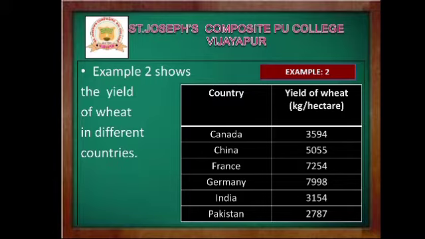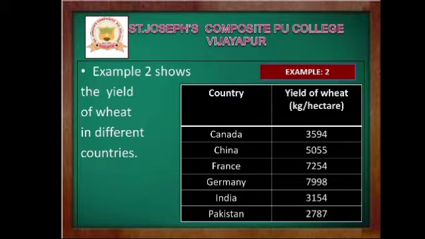While making this spatial or geographical classification, we can easily recognize which country has produced more quantities of wheat, and which country has produced the lowest quantity of wheat.